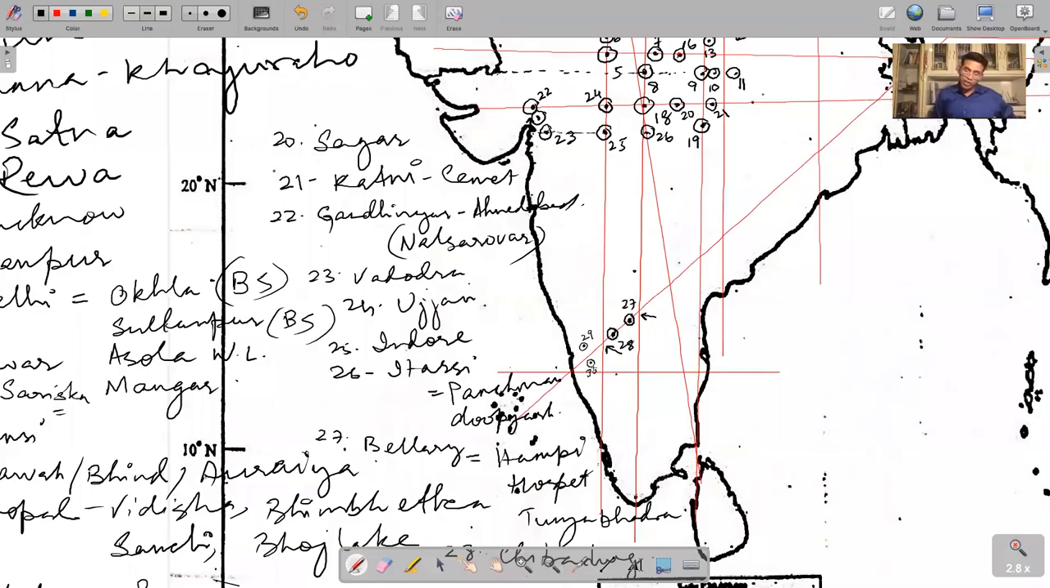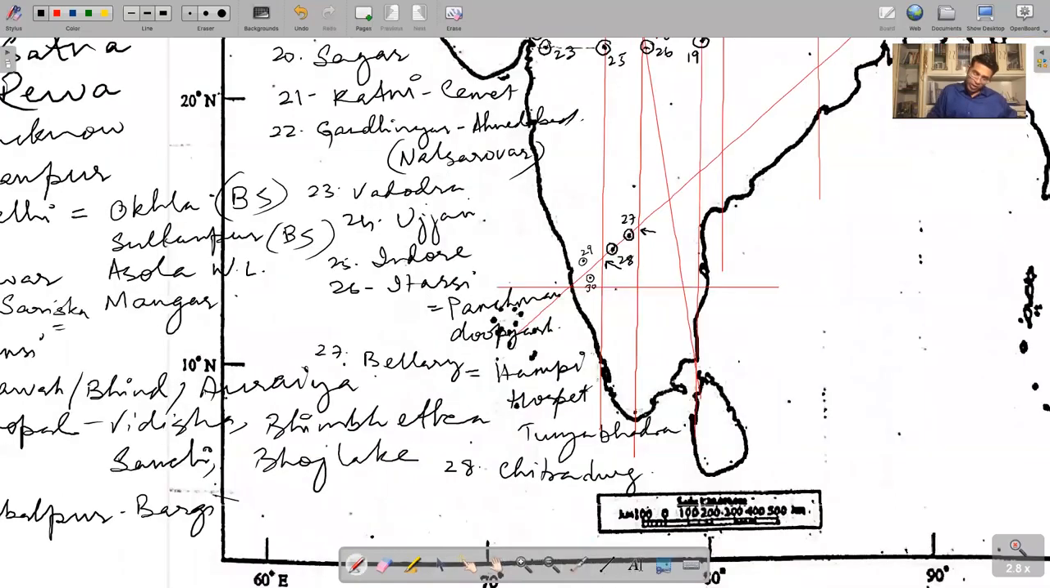So 29 is Shimoga. Mangalore, Chitradurg, midpoint. You go a bit north here. This is Shimoga. On the other side, a bit southwards, come here. Once you know this angle here, you can approximate it somewhere here. So 30 is Chikmagalur. 29 is Shimoga.